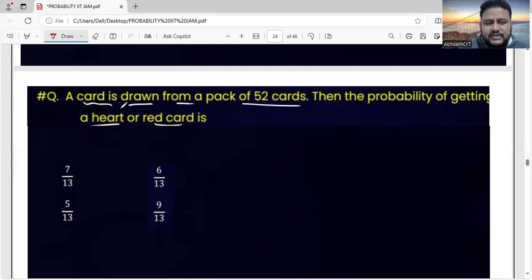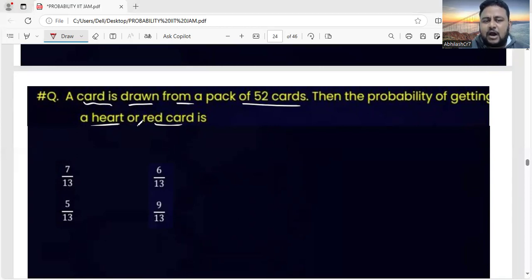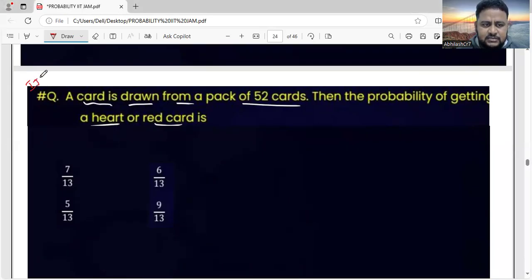So they are telling a card is drawn from a pack of 52 cards. The probability of getting a heart or a red card. Okay, so there are two events. The probability of getting a heart or red card is. This question is also from PYQ. All the questions which you are solving are PYQ. This is IIT JAM 2024, same year. Friends, this is also a PYQ.